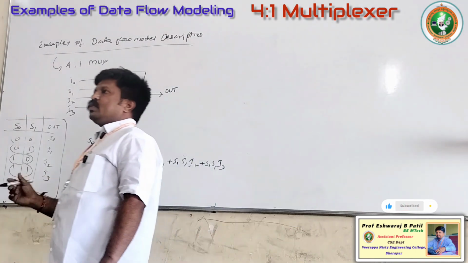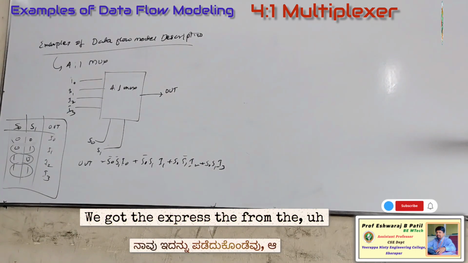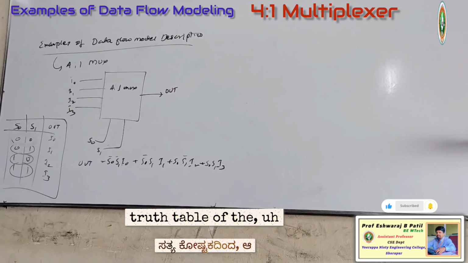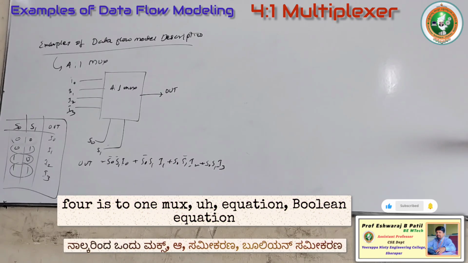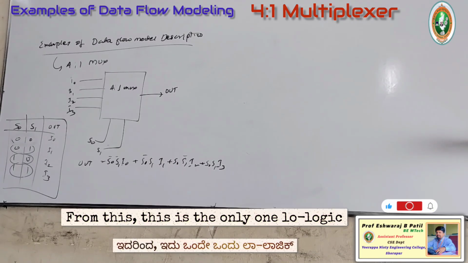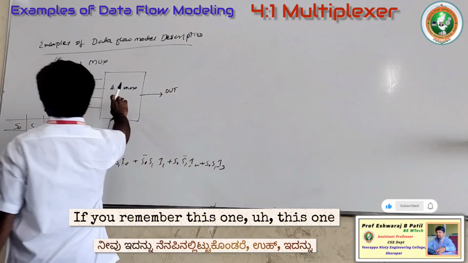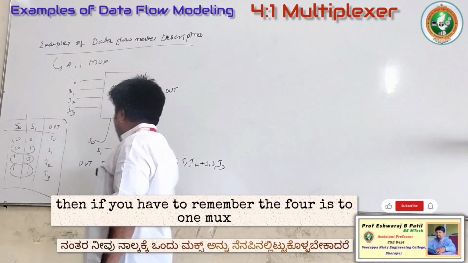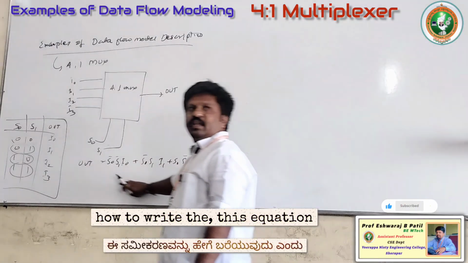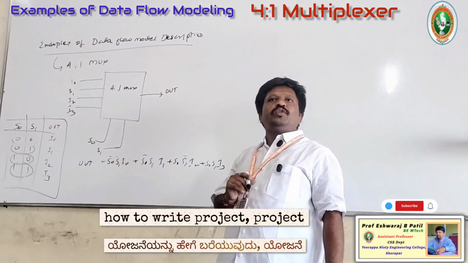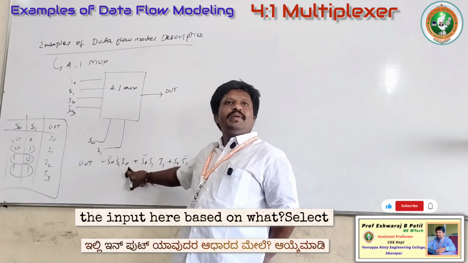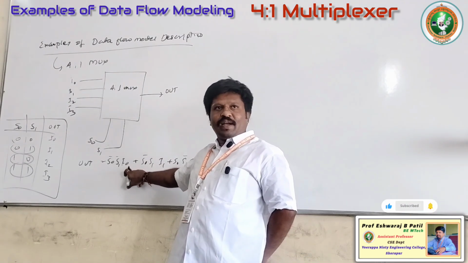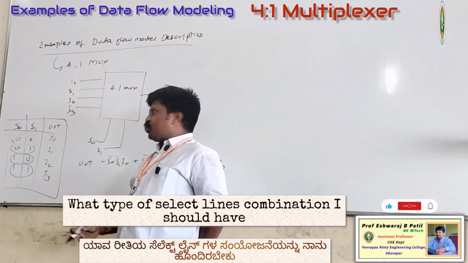Okay, this is the Boolean equation we got, expressed from the truth table. With the help of the truth table we wrote the 4:1 mux Boolean equation. This is the only one logic. If you remember this one, then you can remember the 4:1 mux and you can write this equation. You should remember how to select this I0 as the input here, based on what? Select lines. What type of select lines combination should I have?